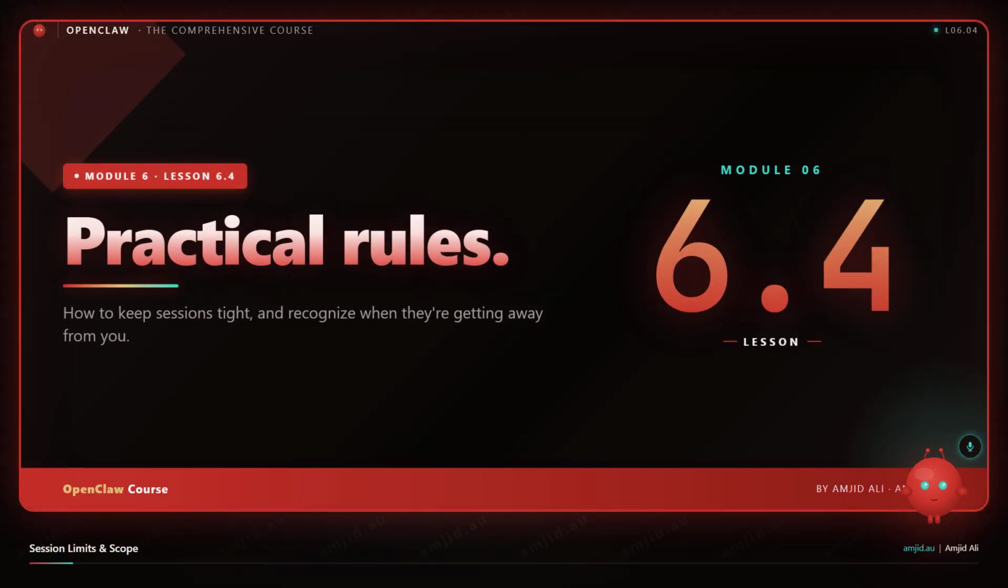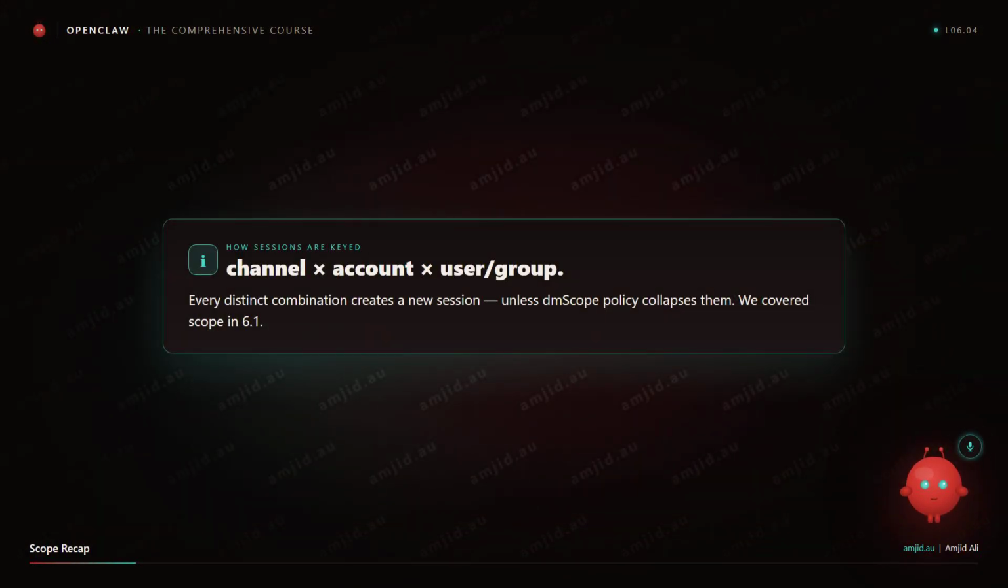Session limits and scope. Last lesson of this module. Practical rules for keeping sessions tight and for recognizing when they are getting away from you. Useful stuff. Scope review. A session is keyed by channel, account, and user or group. So every distinct combination of those three creates a new session unless the DM scope policy collapses them.